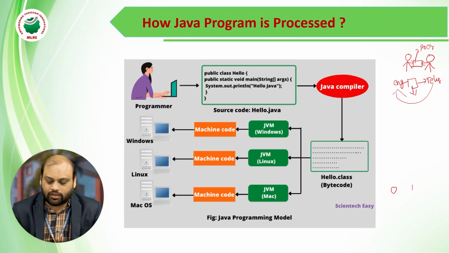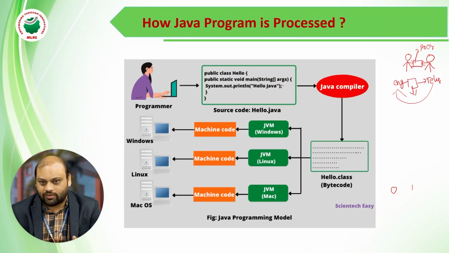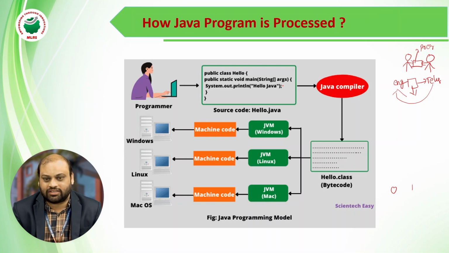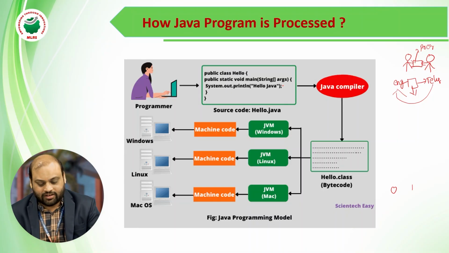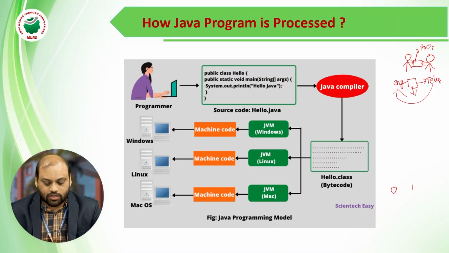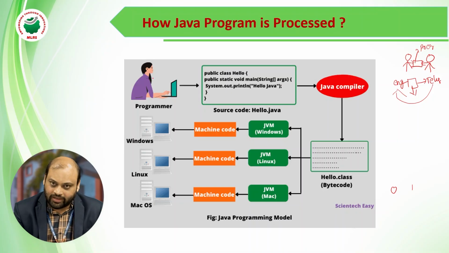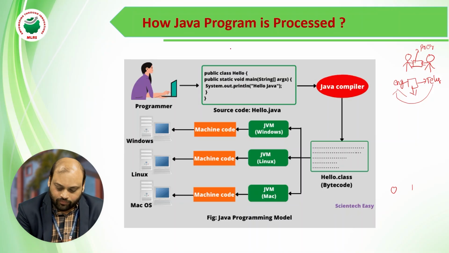So an intermediate code is required in order to be understood by the machine. So how is this working? What is the Java compiler, what is JDK, what is JRE? These are all the terms we need to understand. We will try to understand here. This is a person who knows only English, and he has written some set of code. Now this code is given some name, for example, hello.java.